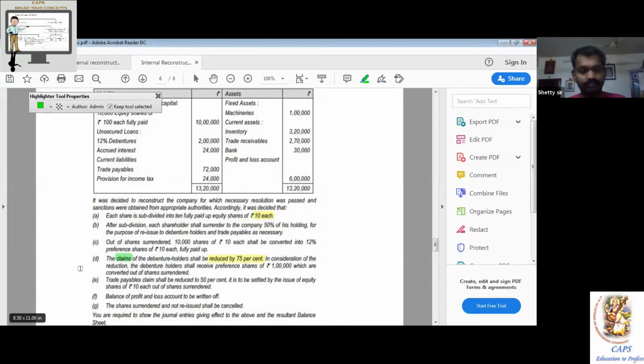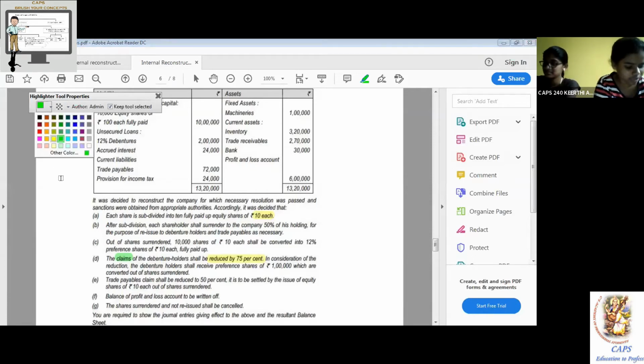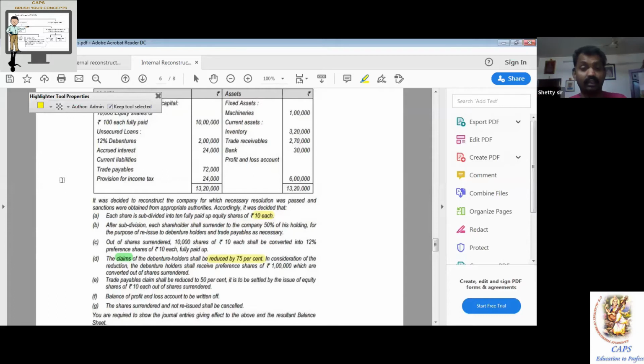Excellent. Continue, ma'am. In consideration of the reduction, the debenture holders shall receive preference shares of rupees 1 lakh which are converted out of share surrender. In red ink, in consideration of the reduction. I am not teaching you accounts now. I am going to interpret the English. That's the beauty of this question. Yesterday's normal lengthy question would have taken very little time to prepare, but this question will take extra time to understand.